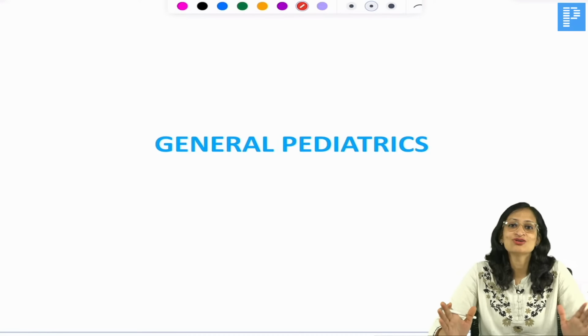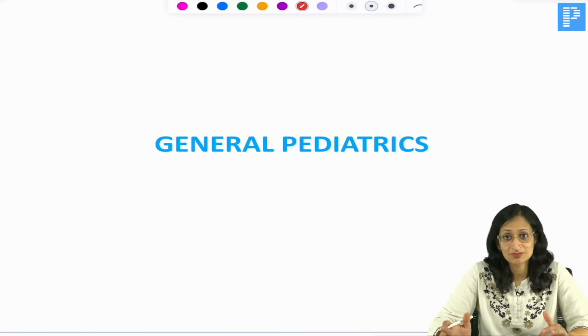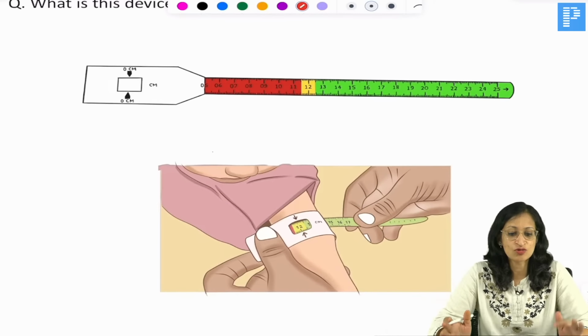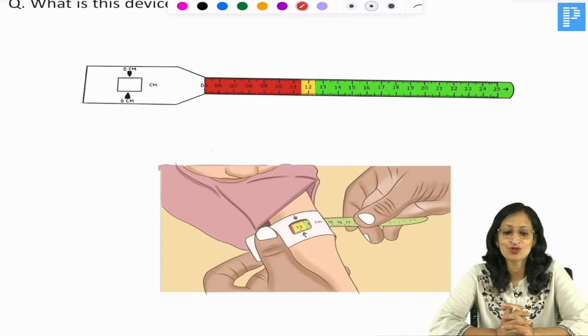Now moving on to some important images from general pediatrics, right? What is this device used to measure? Come on, I want all of you to answer. And yes, pneumoperitoneum, very good. It is also known as the football sign.